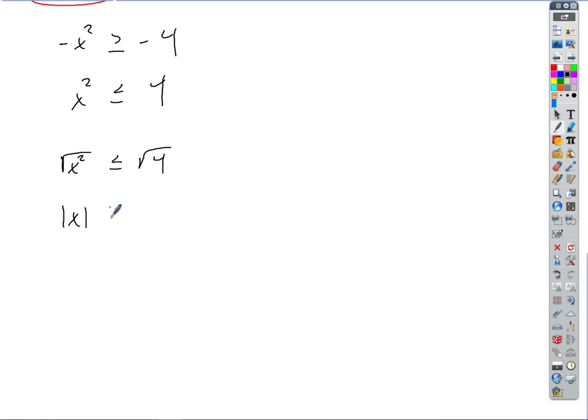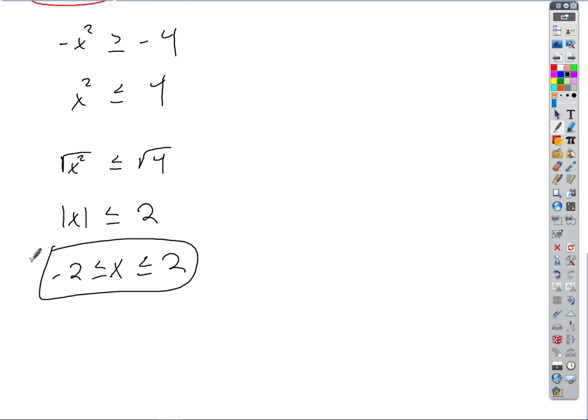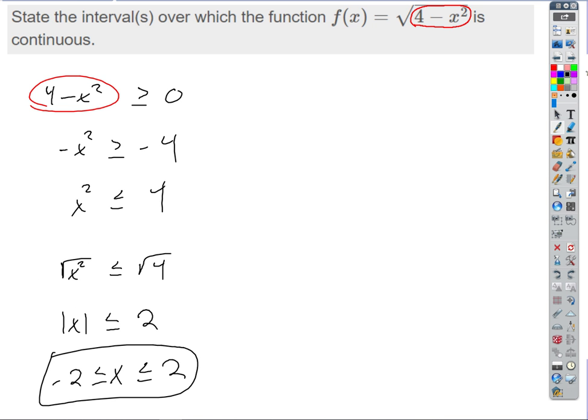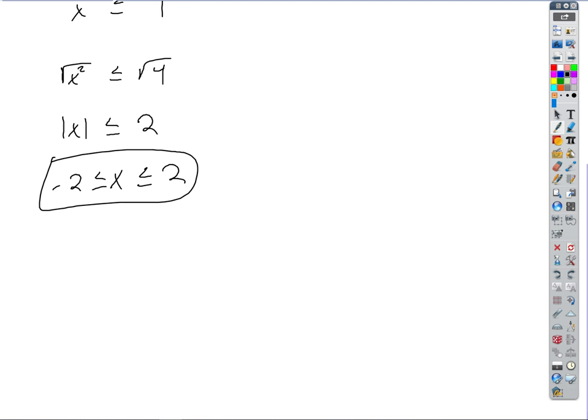So the absolute value of x is less than or equal to 2, which tells us then that statement's easy to deal with. If we have an absolute value inequality like that, I know that if I'm taking an absolute value that's less than or equal to a number, it's going to be trapped in between the positive and negative values, right? So that tells us x is greater than or equal to -2 and less than or equal to +2. Okay? So that is the interval where it's continuous, right? That's the domain of the function. But what about the endpoints? It makes sense graphically, doesn't it?